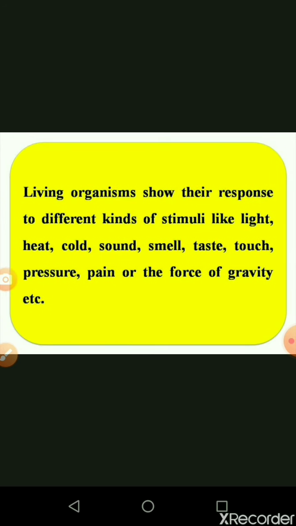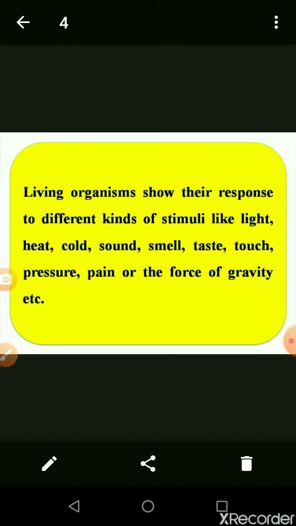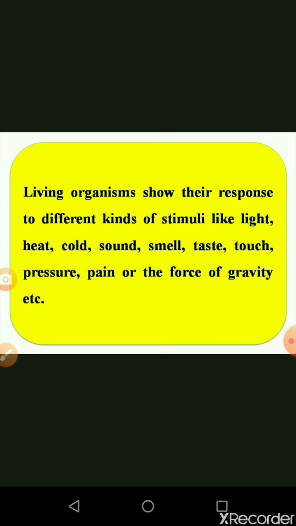Living organisms show a response to different kinds of stimuli like light, heat, cold, sound, smell, taste, touch, pressure, pain, or force of gravity, etc. For example, withdrawal of the hand when we touch a hot object, or closing the eyes when a bright light flashes. In these conditions, the heat and light are the stimuli to which the body shows the response.